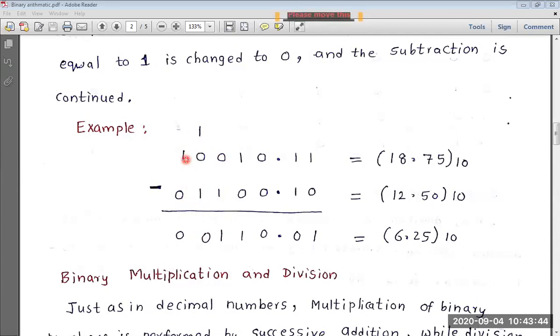Okay, and after taking this borrow, this 1 becomes 0. 0 minus 0 is 0, and its equivalent is 6.25.